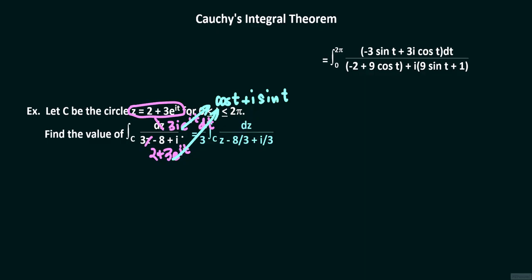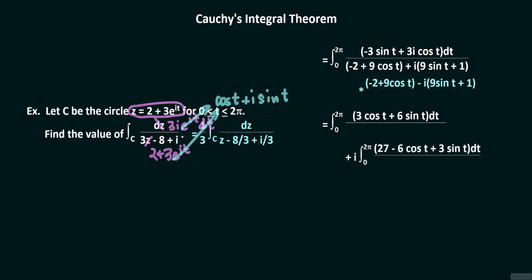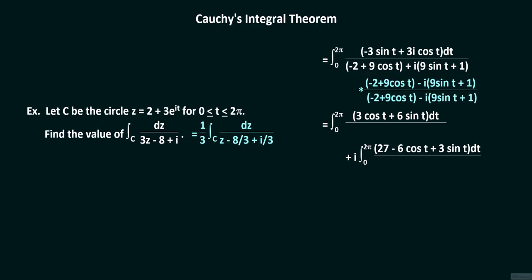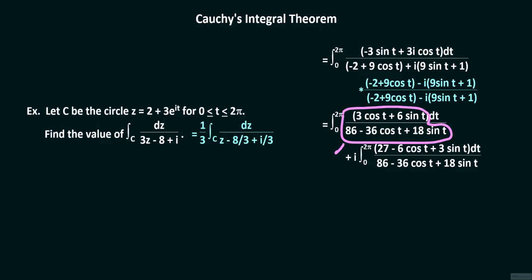We multiply the numerator by the conjugate of the denominator and separate the real part from the imaginary part of the resulting product. The denominator multiplied by its conjugate should be equal to 86 minus 36 cosine t plus 18 sine t. The integrand of the real part is the derivative of 1/6 times the natural logarithm of 43 minus 18 cosine t plus 9 sine t. And when we evaluate this antiderivative from 0 to 2 pi, the value of the integral for the real part turns out to be 0.